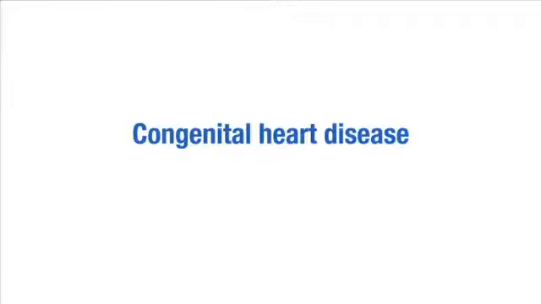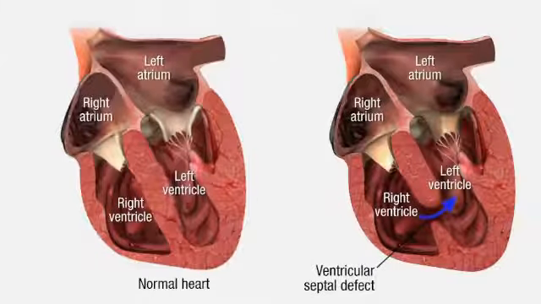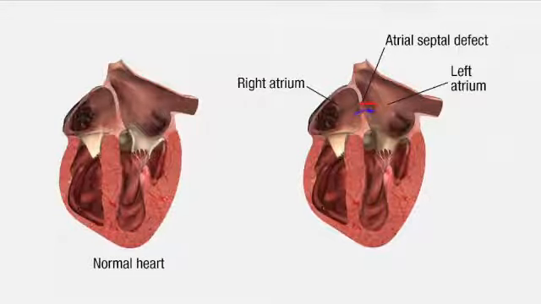Congenital heart diseases are a collection of defects in the structure and function of the heart or large vessels that are present at birth. The most common of these are ventricular septal defects, where defects in the interventricular septal wall allow mixing of oxygenated and deoxygenated blood. Atrial septal defects cause a similar mixing of blood, but are a result of defects in the interatrial septal wall. Other congenital defects will not be discussed in this video.